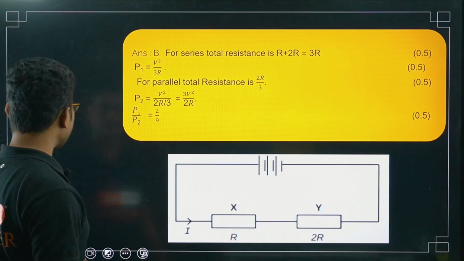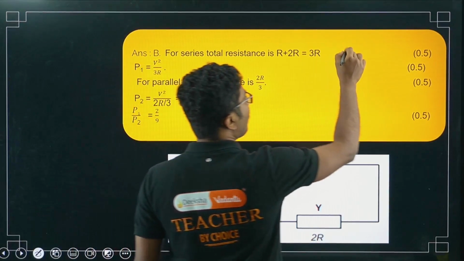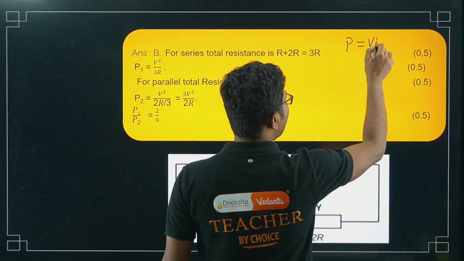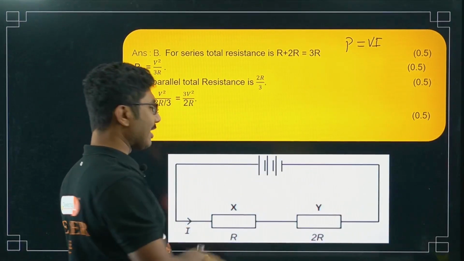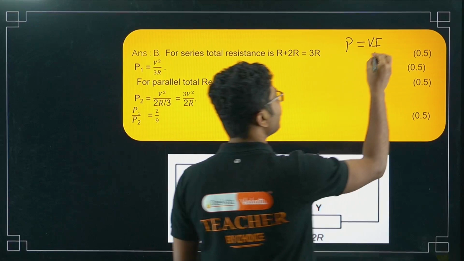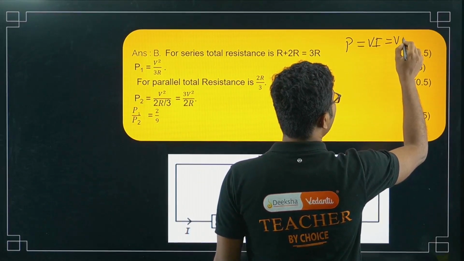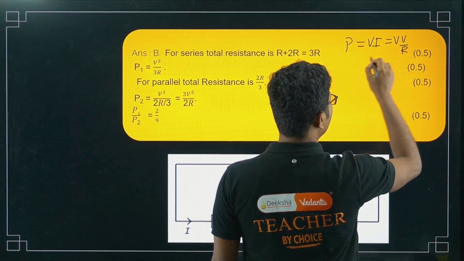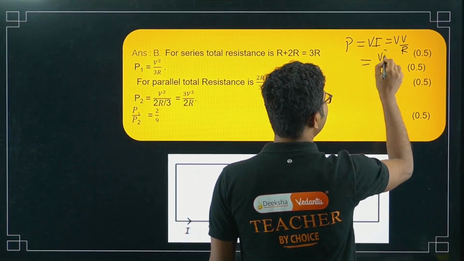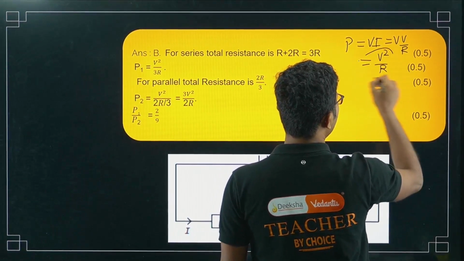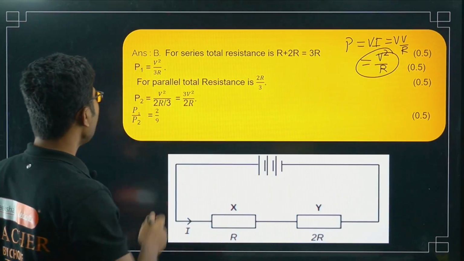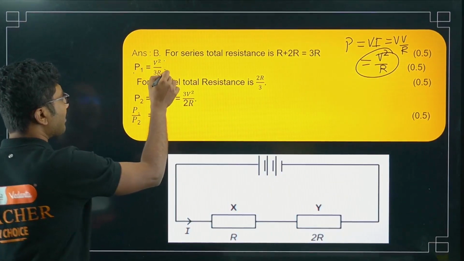I always say that, but there is another formula. P is equal to VI, but I is not known in this case. I cannot be calculated directly. So what will we do? We will put I equal to V by R. That is, P is equal to V square by R. This formula we are going to use. So P1 equals V square by 3R.